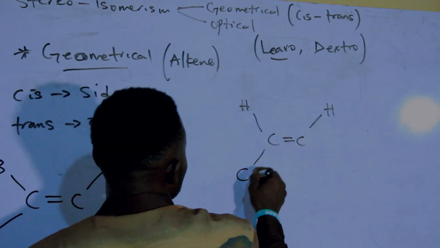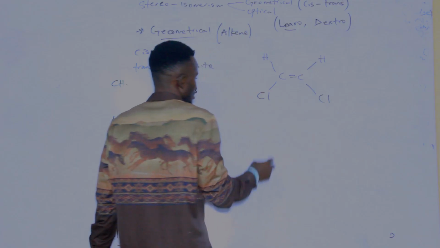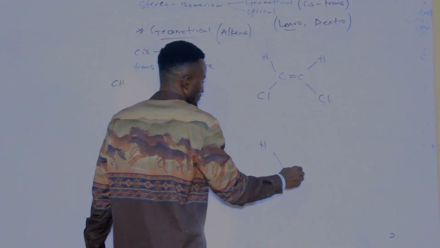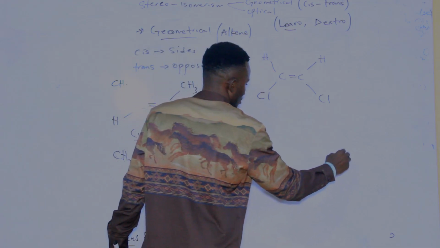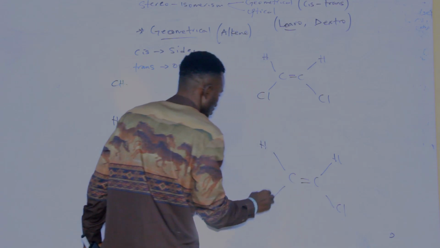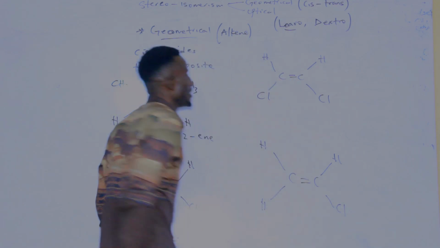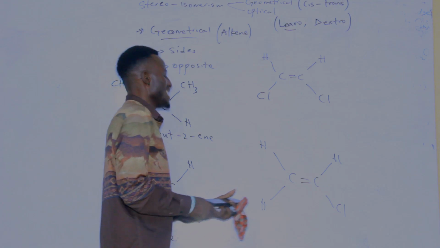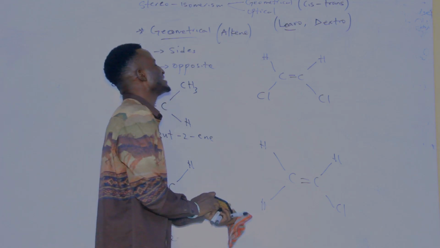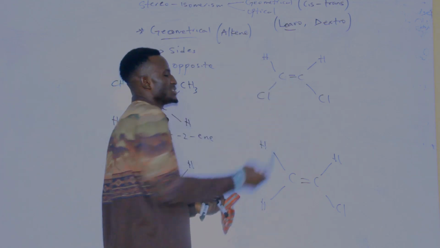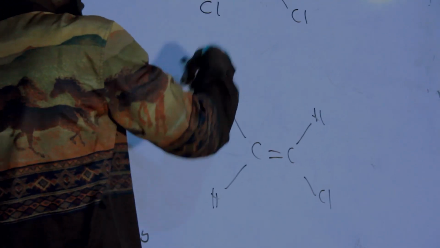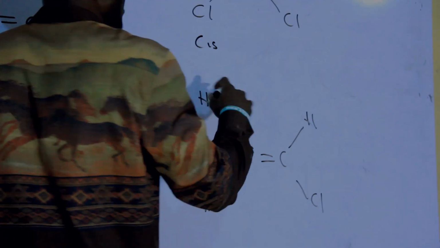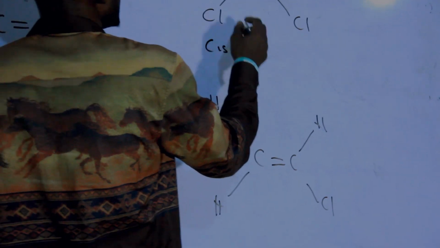You have the chlorine here, you have the chlorine here, you have hydrogen. Now, if you check this compound very well, the chlorines here are still found at one side. They are found at the downside. Because they are found at the same side, we call it cis.